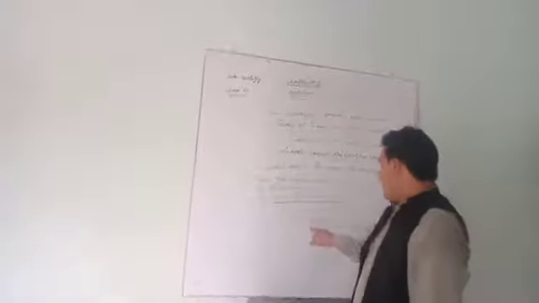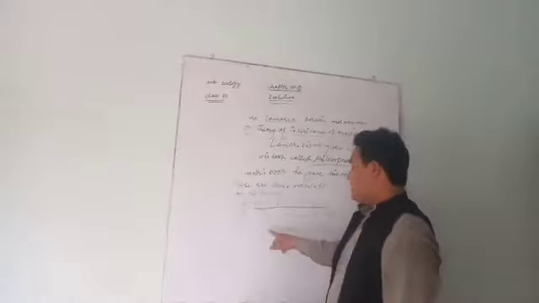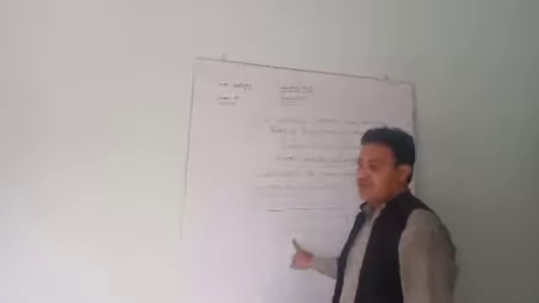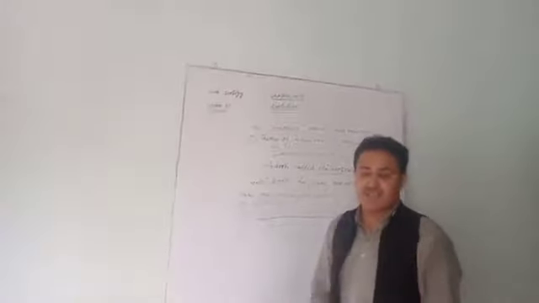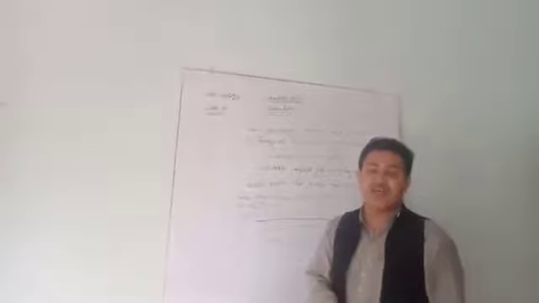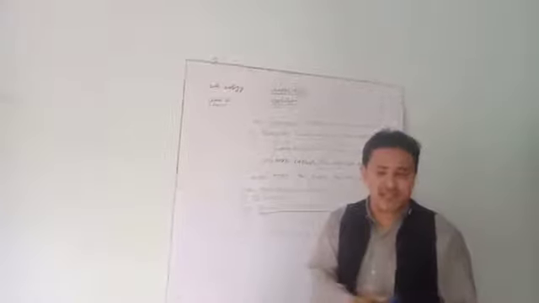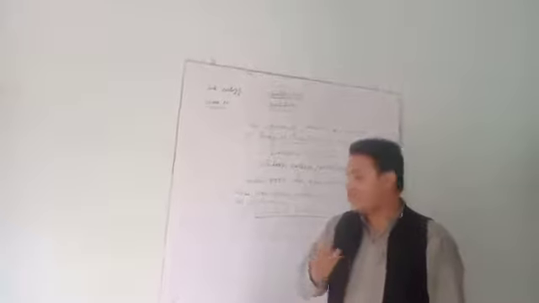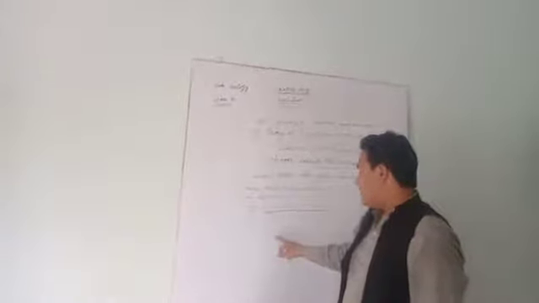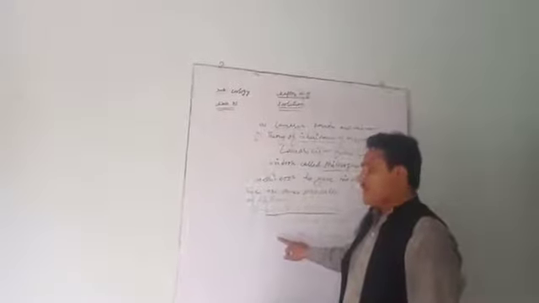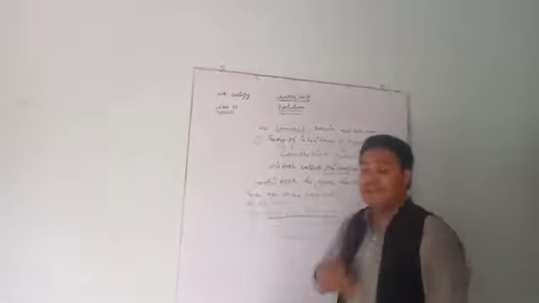Now, inheritance of acquired characters. According to Lamarck, those organs which are used by the animals can be transmitted from parents to offspring, and these organs are now called inherited organs. But there is one exception.